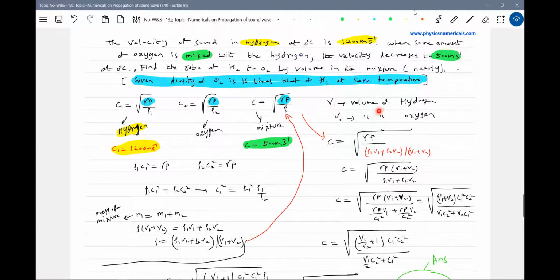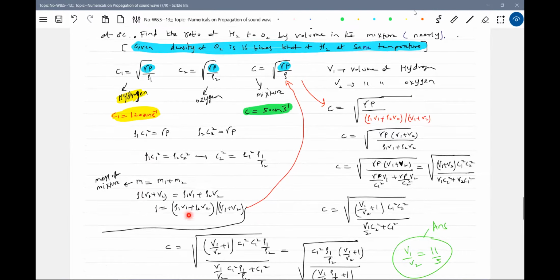Let V1 be the volume of hydrogen, V2 be the volume of oxygen. Okay, directly let me come to the mass of the mixture. How do you define the mass of a mixture? Total mass should be equal to the sum of the mass of hydrogen plus the mass of oxygen. So this mass should be equal to density into total volume, where rho is the density of the mixture. Mass of hydrogen is density of hydrogen into volume of hydrogen, and mass of oxygen is density of oxygen into volume of oxygen.